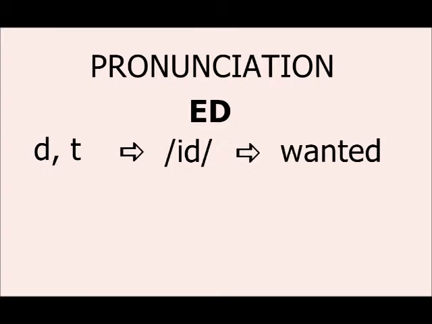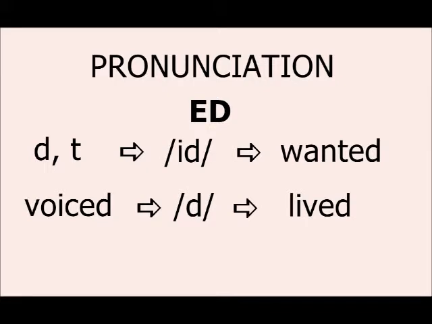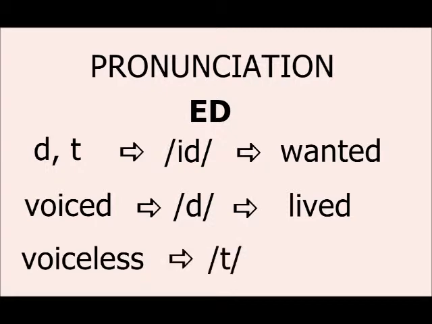If the final ed follows a voiced sound, the pronunciation will be d, as for example, lived. And if the final ed follows a voiceless sound, the pronunciation will be t, as for example, asked.